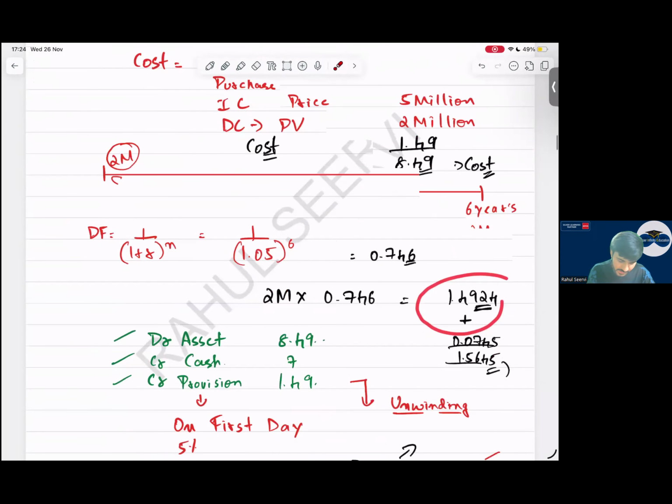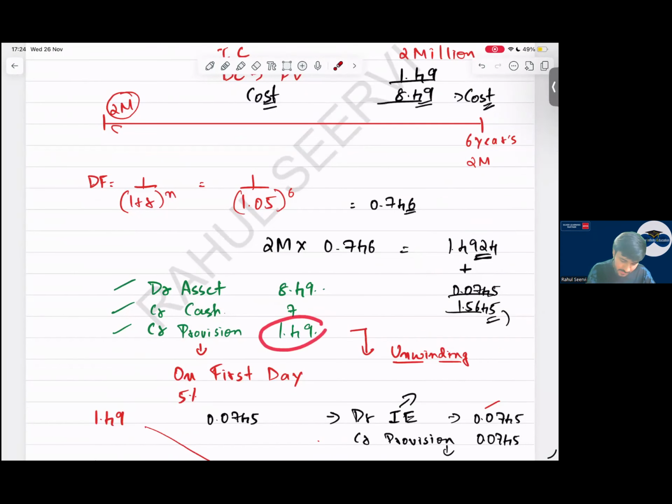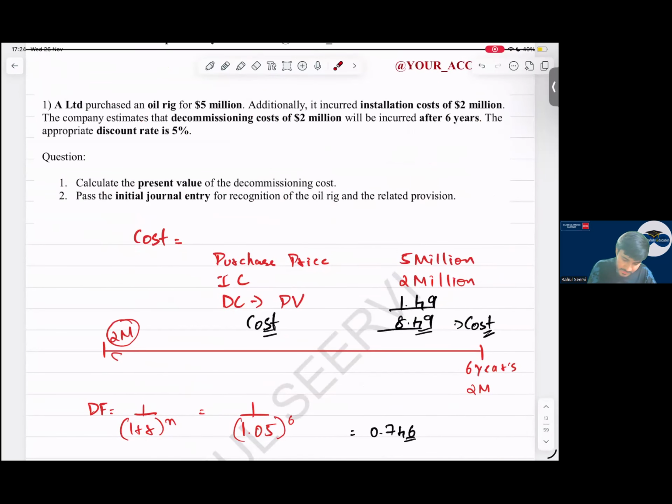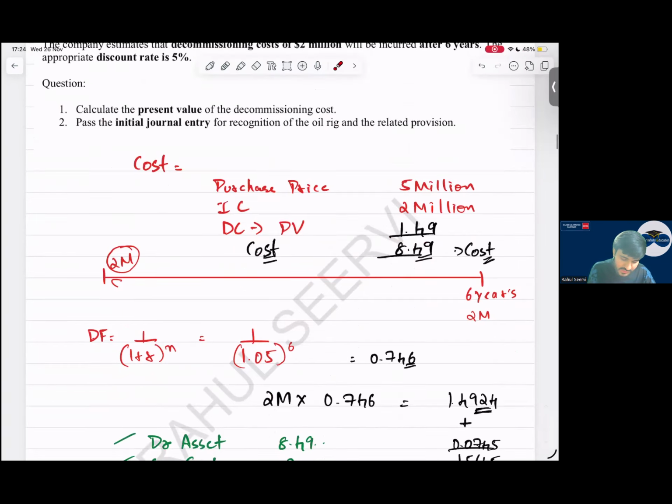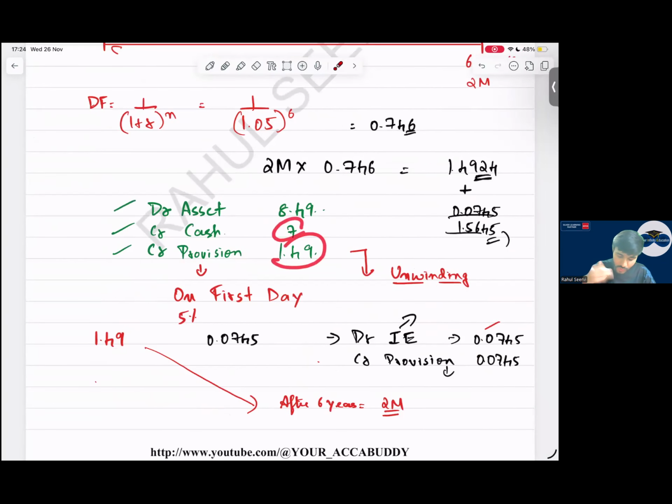Sir, what is the entry we pass? Credit provision. Sir, what all will we include in the asset? The purchase price of 5 million. Then we include installation cost, then the present value of this. Yes, sir, so we include this. Cash is going out. Then what is the next year?